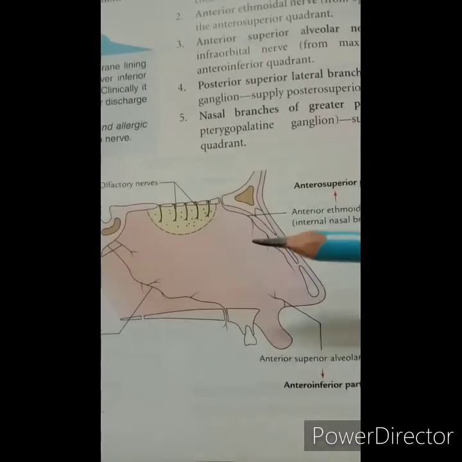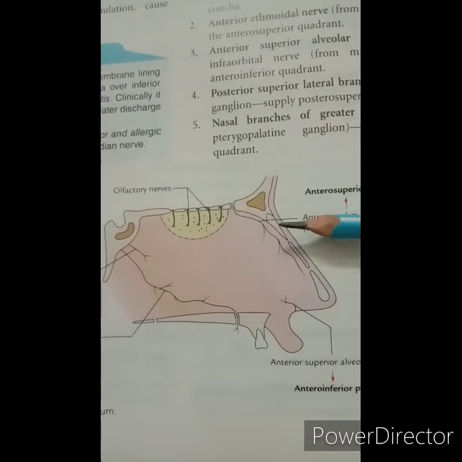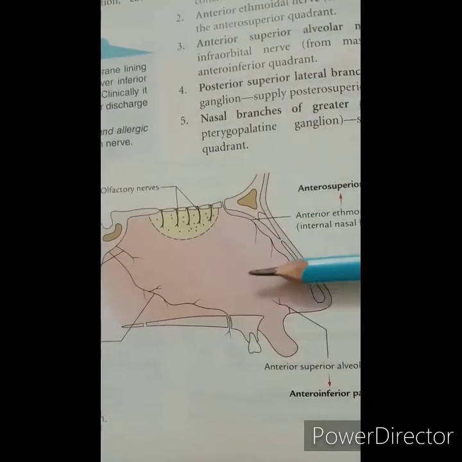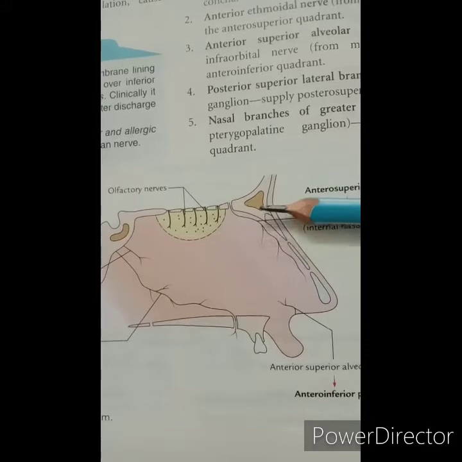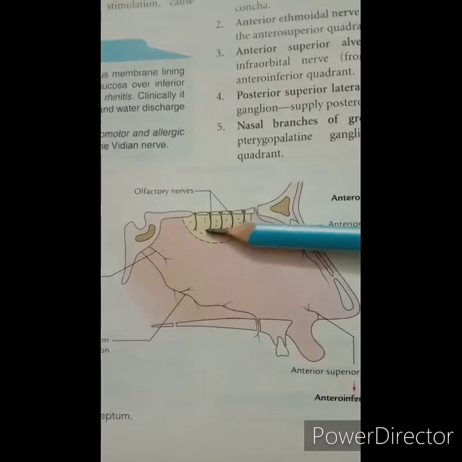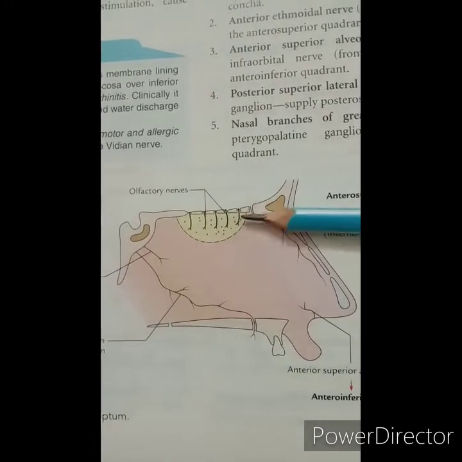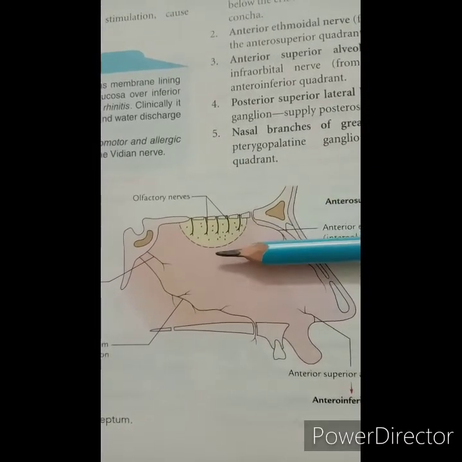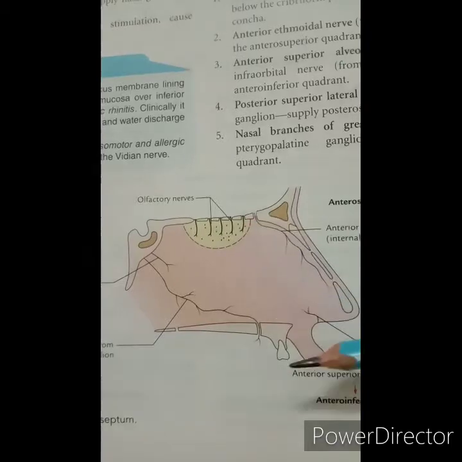Then the nerve supply to the nasal cavity. The nasal cavity is supplied by the olfactory nerves, which carry the sense of smell. Here you can see the branches of the olfactory nerve, which carry the sense of smell from the olfactory region to the nasal cavity.